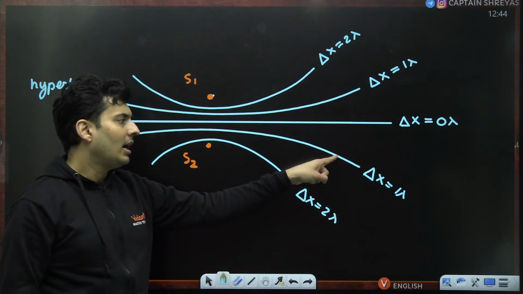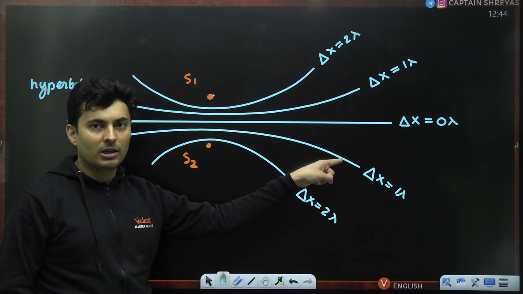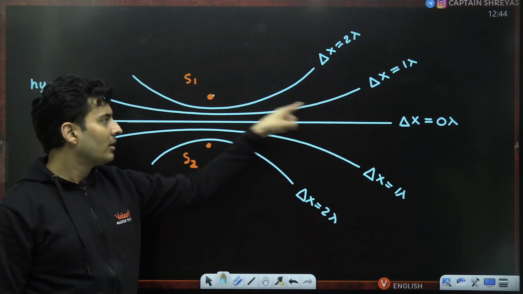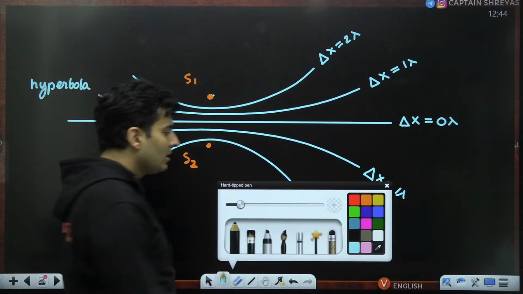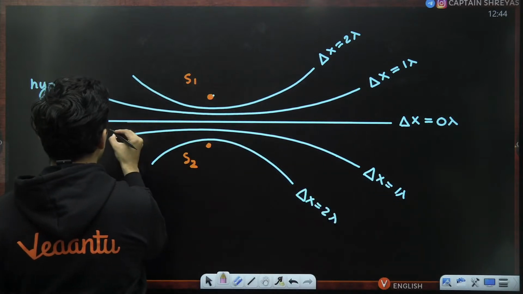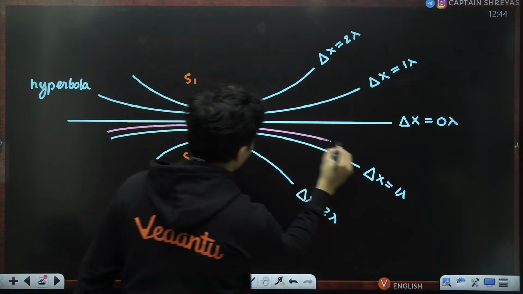If you are here, 100% you will see a bright region, or constructive interference, or a maxima. Here, here, here, all these are bright regions. But in between them you will see the destructive part, something like this.